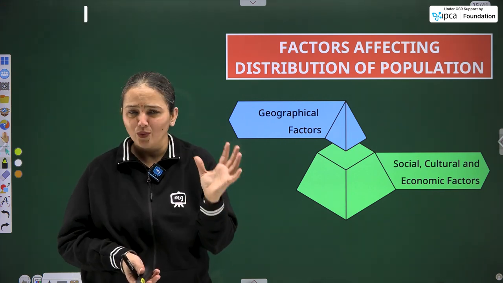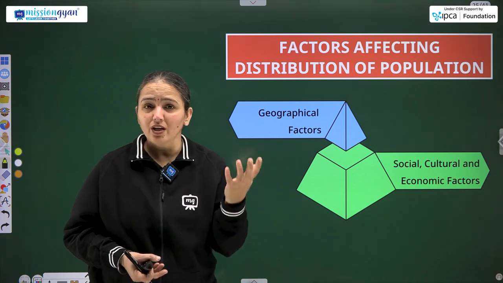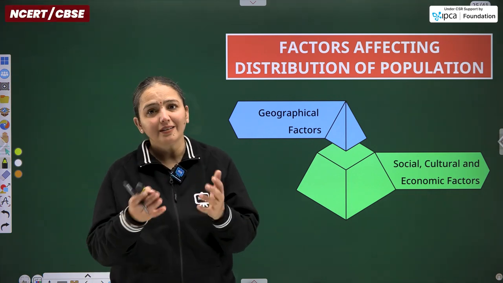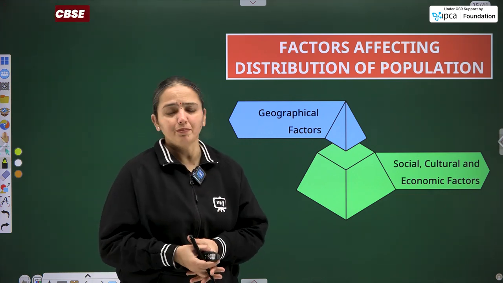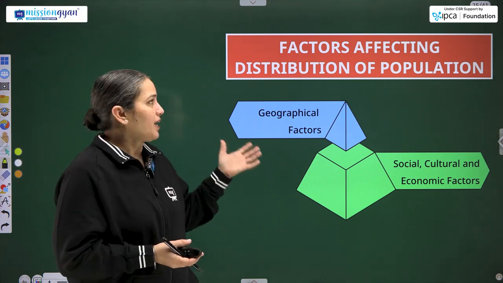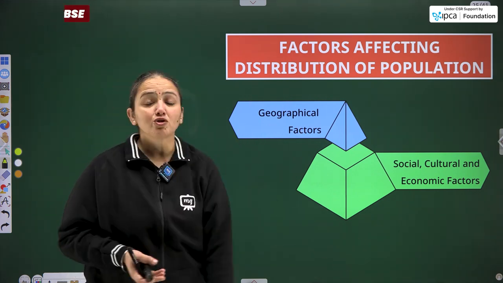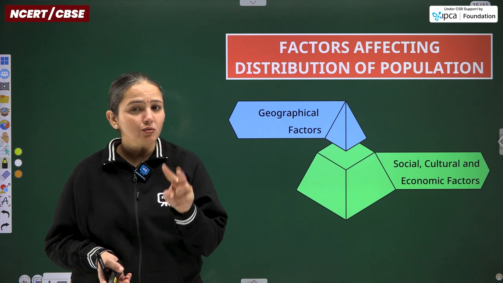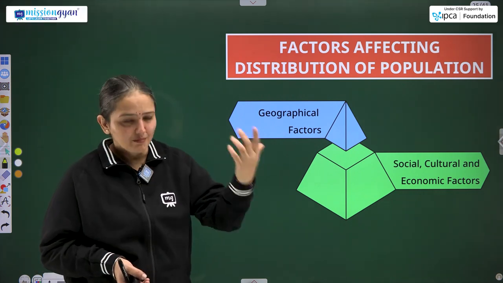Of course, when you are growing, and when you enter the youth age, at that time you can take some good decisions. Moving ahead with the factors affecting the distribution of population. Particularly two criteria, but individually more than two.